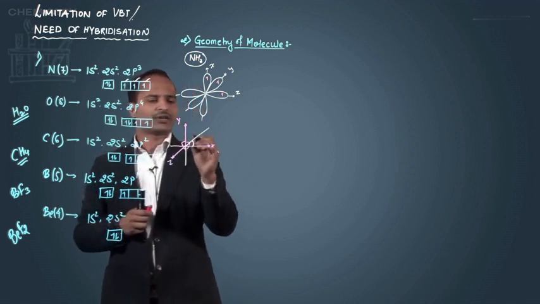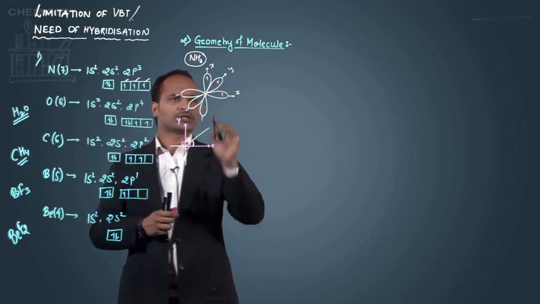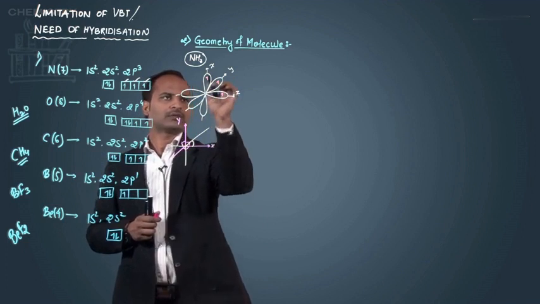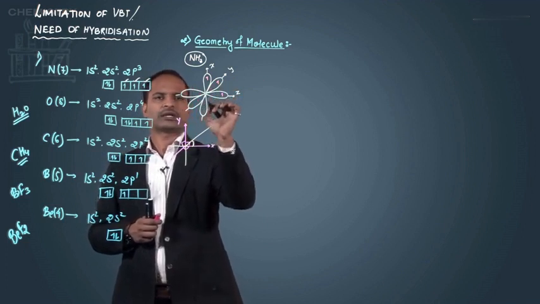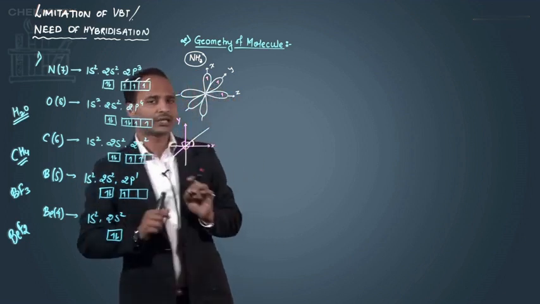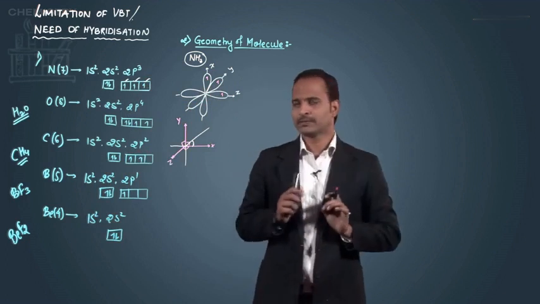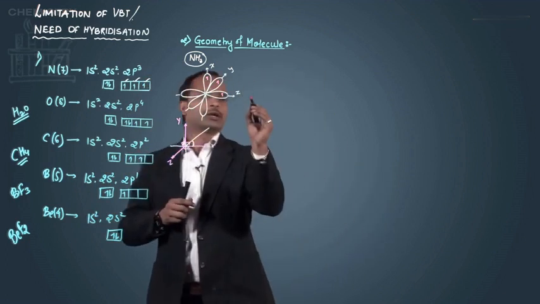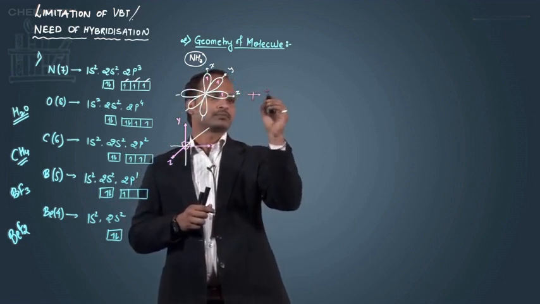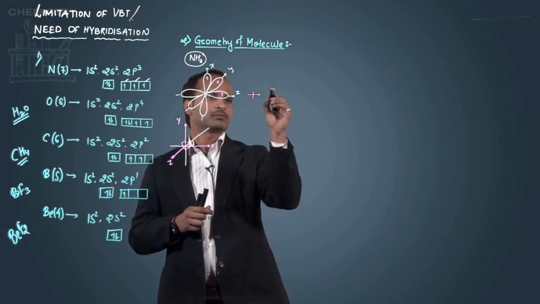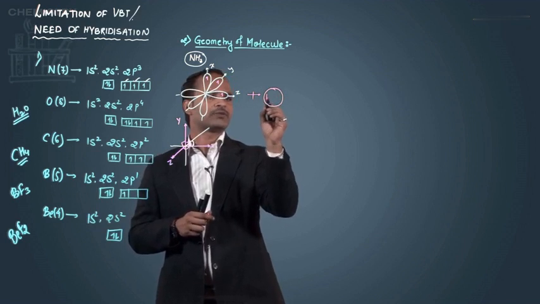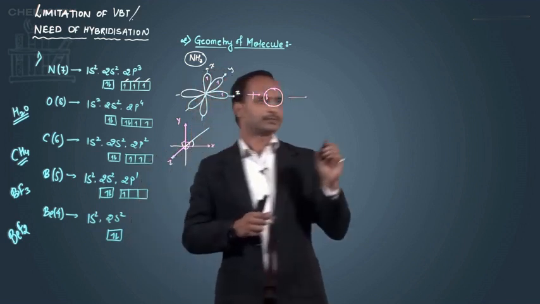So here all x, y and z axes are making an angle of 90 degrees. The angle between the y and z axes, these two, is 90 degrees. X and y, these two, 90 degrees. Don't consider it to be 45 degrees, because here we are drawing 3-dimensional things on a 2-dimensional board. Okay, now it combines with the hydrogen. So hydrogen will come, which is spherical in shape, with opposite spin, and what structure will form? Let's see.